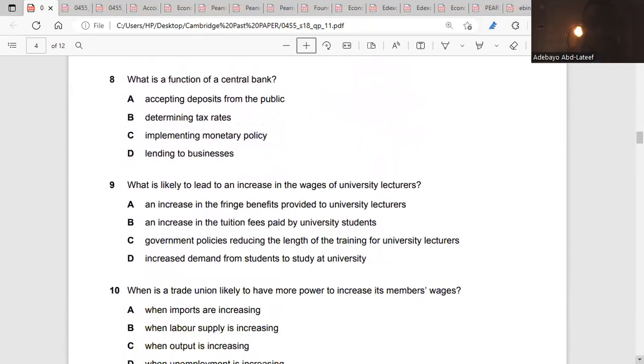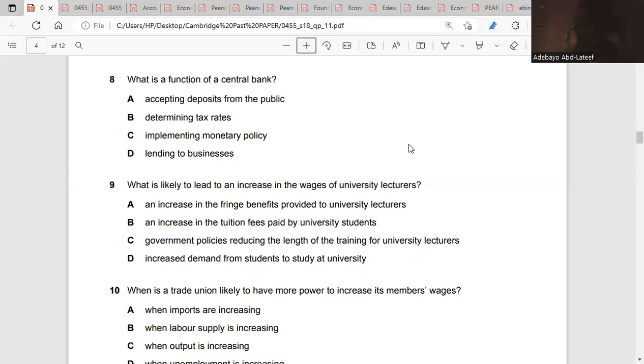8, what is a function of a central bank? The central bank of a country is the apex bank. It's in charge of currency and of all the banks in the country. Accepting deposits from the public is the function of the commercial bank. Determining tax rates is done by the government, not the central bank. Implementing monetary policy is what the central bank does. Lending to businesses is the function of the commercial bank. So the answer is C.